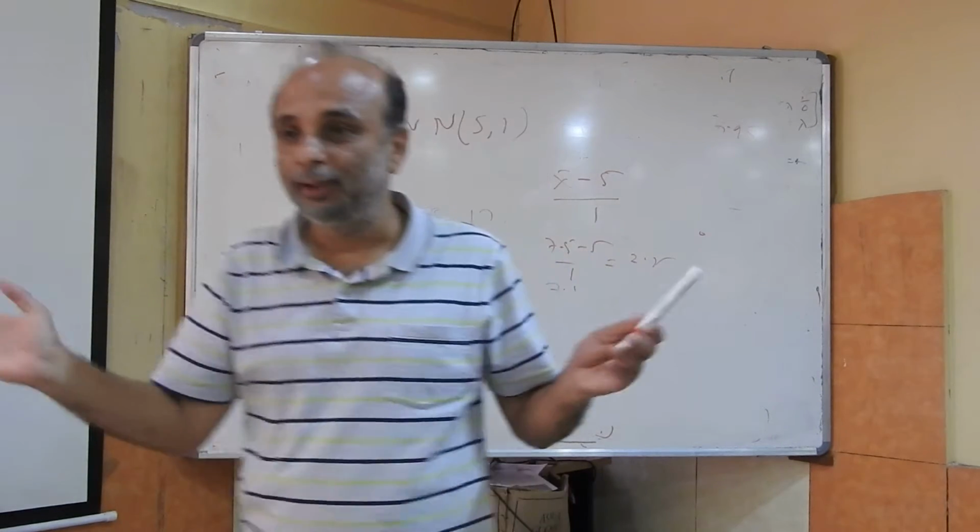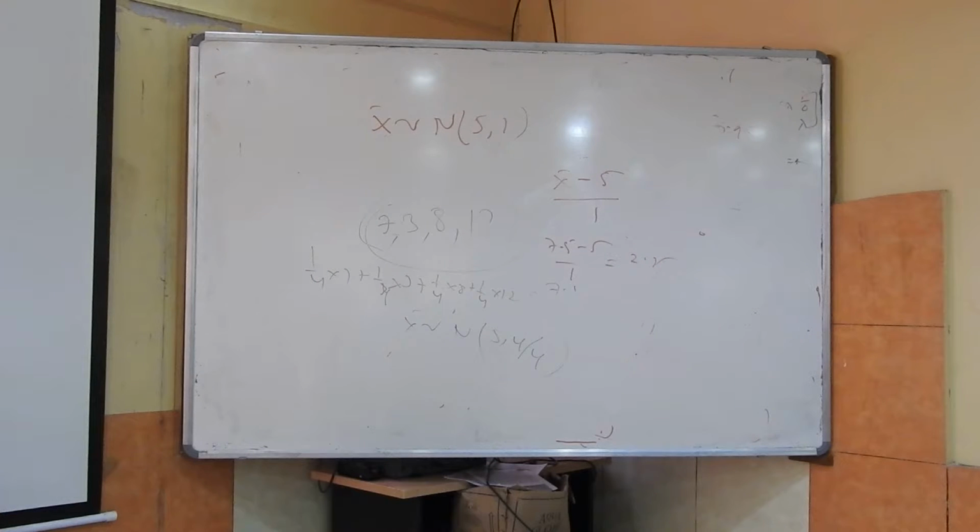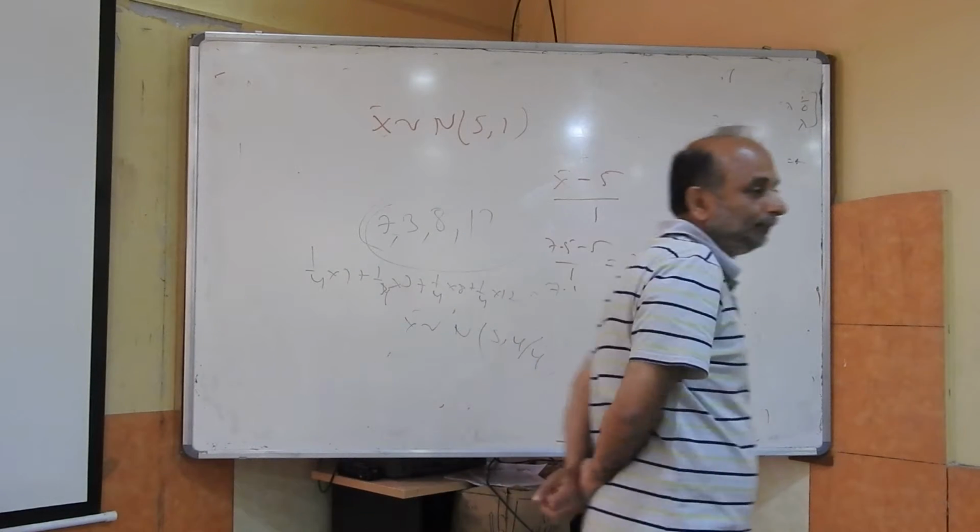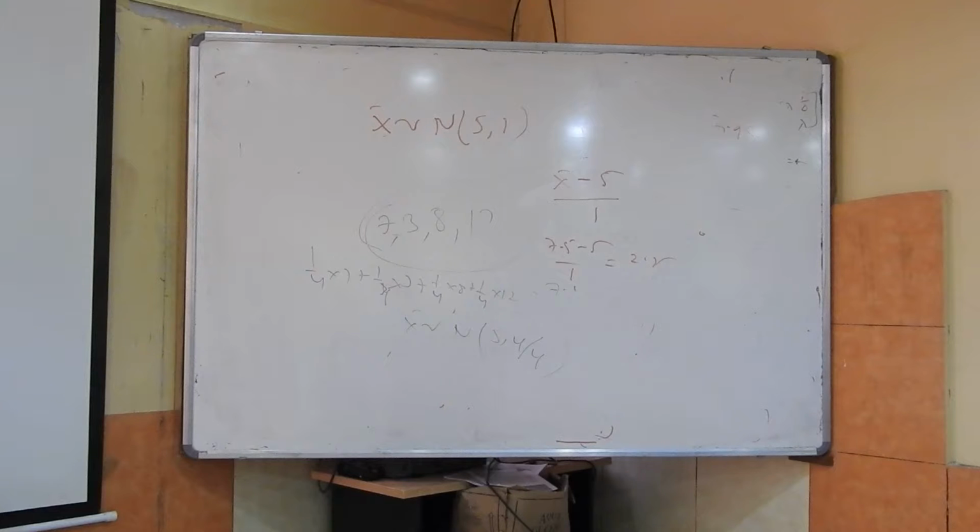2.5 doesn't lie in that boundary. Right? 2.5 doesn't lie in that boundary. So how do I interpret it? I interpret it as follows. There are 2 ways of interpreting it. One is to say that, look here, only 95% of the healthy elephants are such that this X bar minus mu upon sigma by root n will lie between minus 1.96 and plus 1.96. For 5% of the elephants, it can lie out of those boundaries, and it is those 5% of the elephants that I am seeing. So, I say that there is really no conclusive evidence against these elephants being from this population. There is a 5% chance.